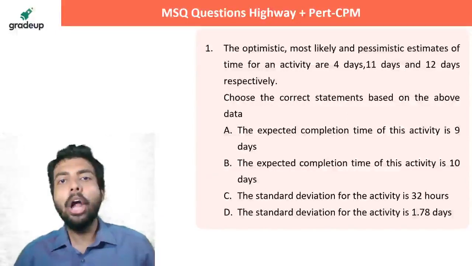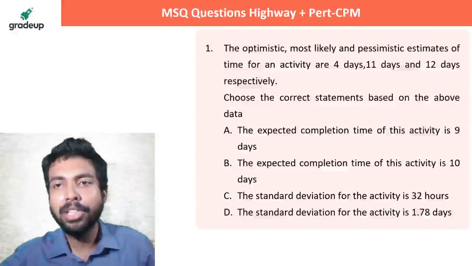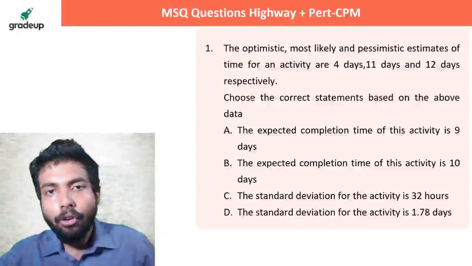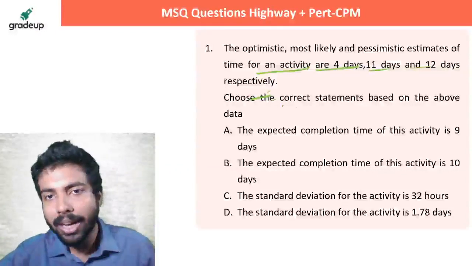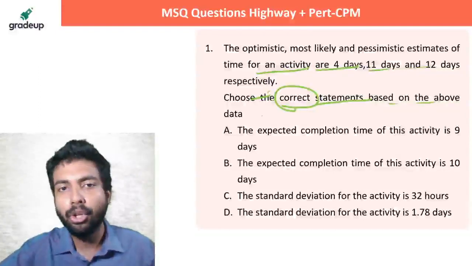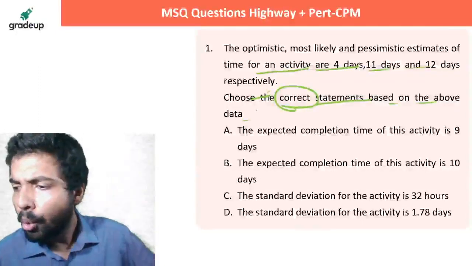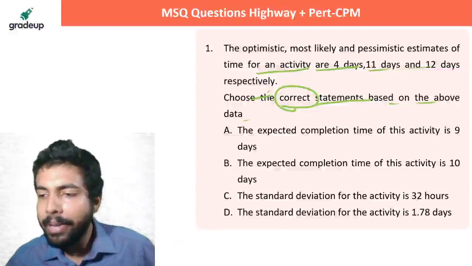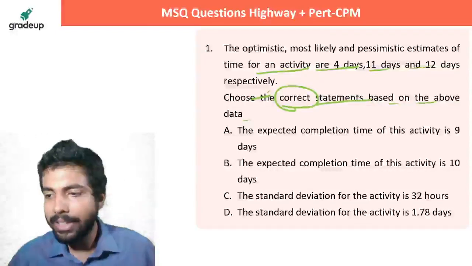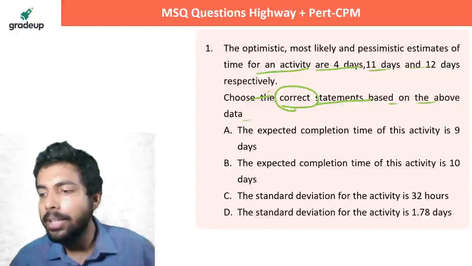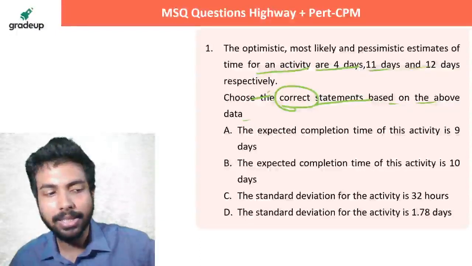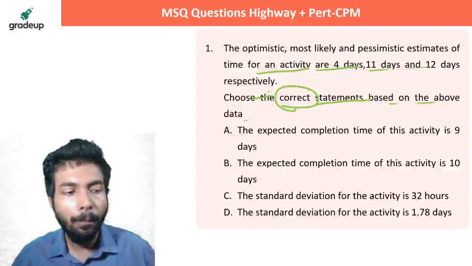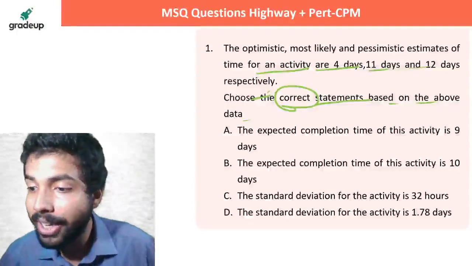So they are asking you the optimistic, most likely and pessimistic time estimates. Estimate time for an activity are these respectively. Choose the correct statements based on the above data. Quickly tell me in the comment section, in the live chat section, what is going to be the value of this particular concept, that is optimistic, most likely and pessimistic estimates.